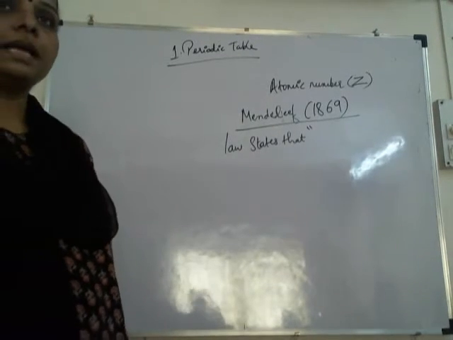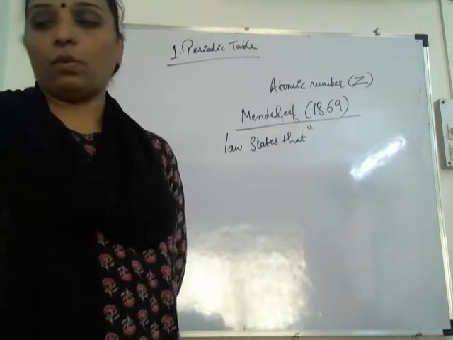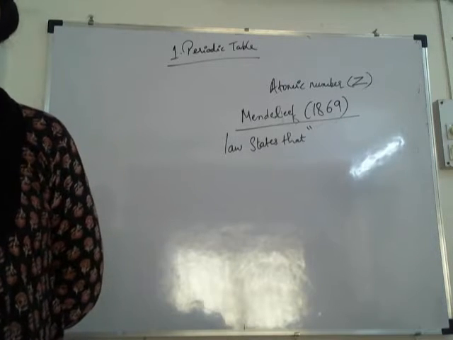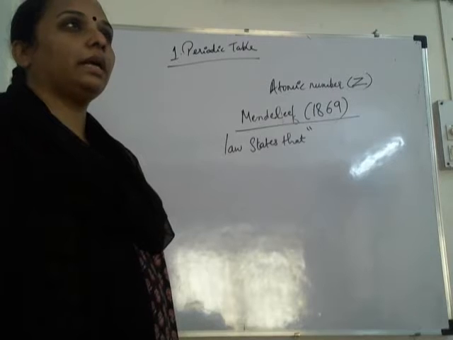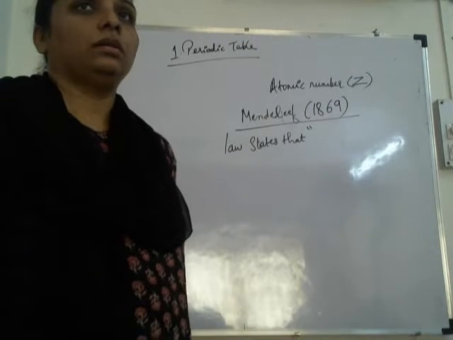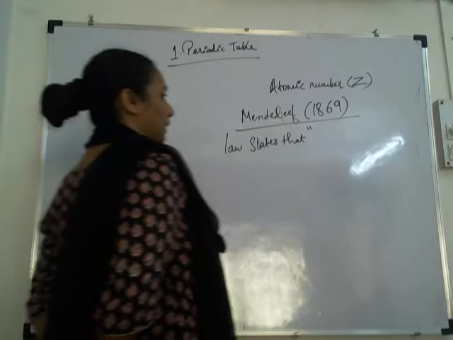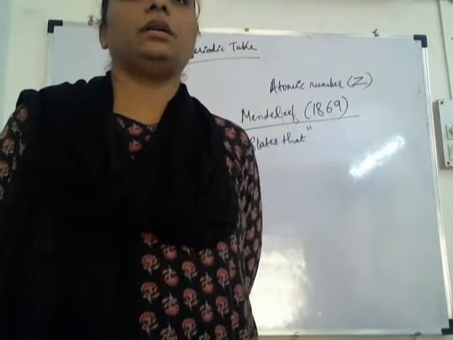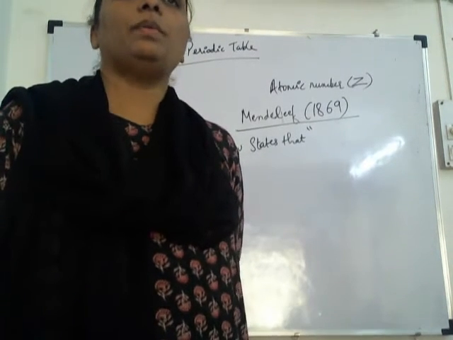Okay. Next point, put a star. Next point for Mendeleev, put a star and write down: his periodic table was rejected as it was not applicable to isotopes, certain elements and rare earth elements. What do you mean by isotopes?